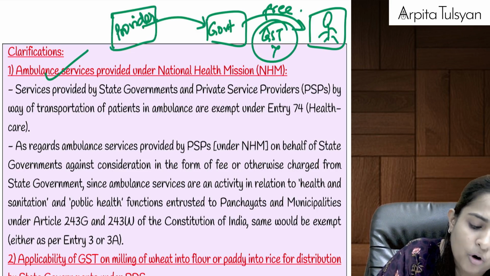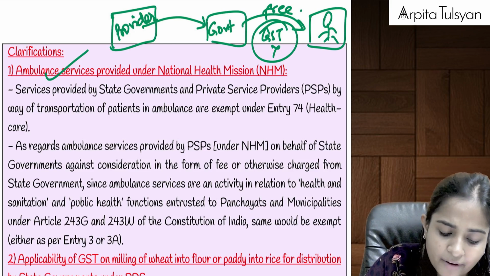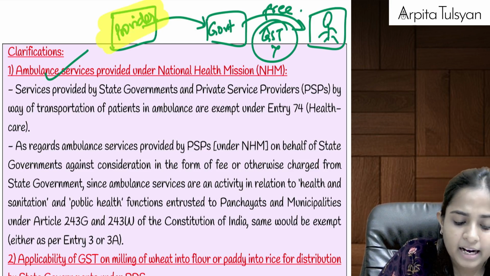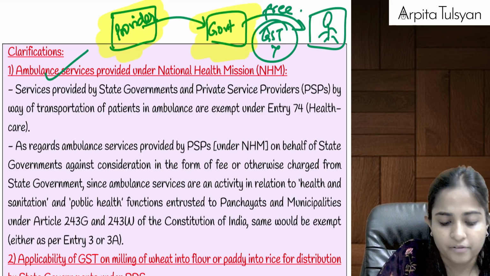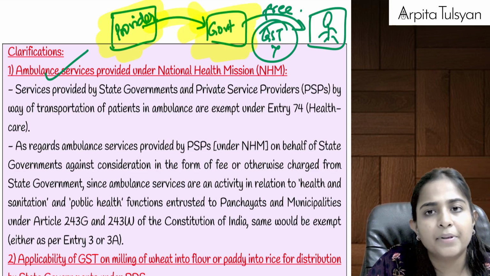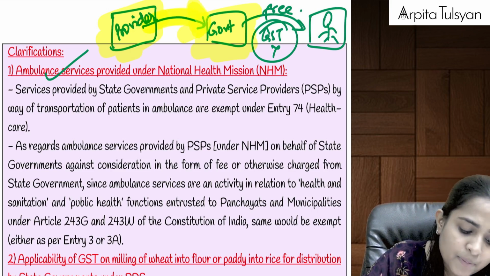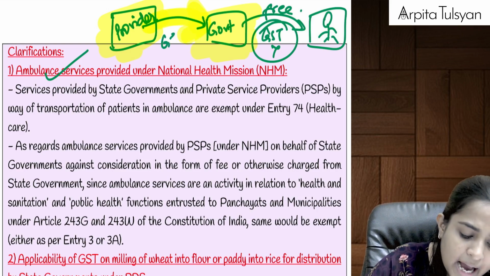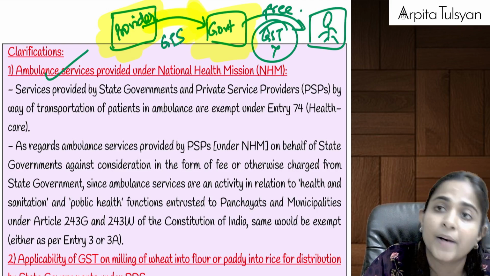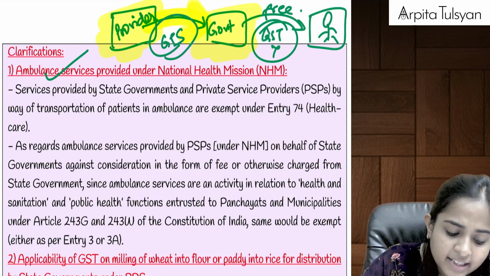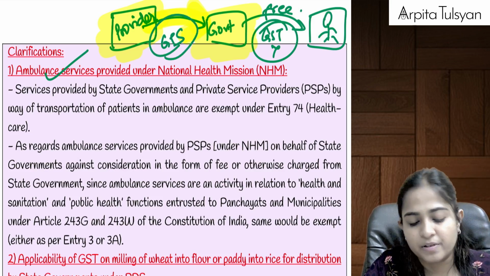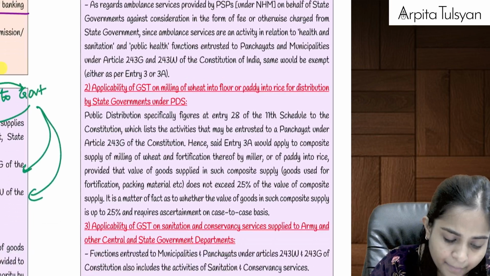Some hospital or some ambulance provider, the government will also have to take this service. So again, if this is a 100% labor service, it will be exempted under entry number 3. But if that provider has provided goods plus services, means the ambulance has provided medical equipment plus ambulance to the government, where the value of goods does not exceed 25%, then it will be exempted under entry number 3A.